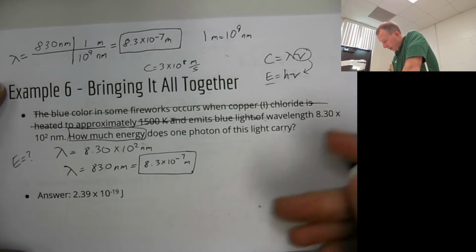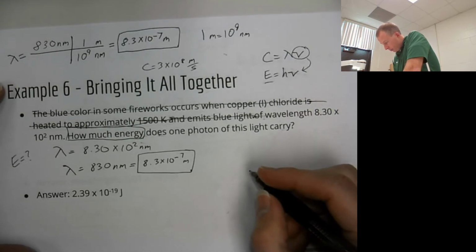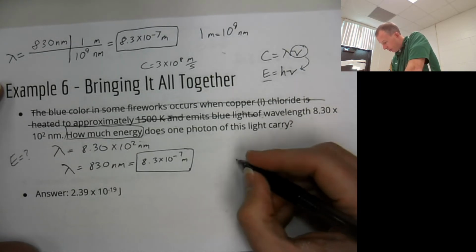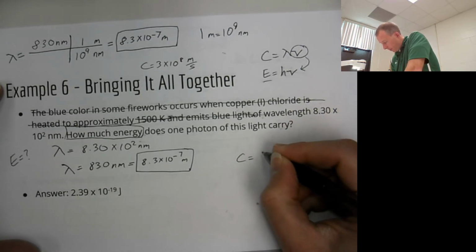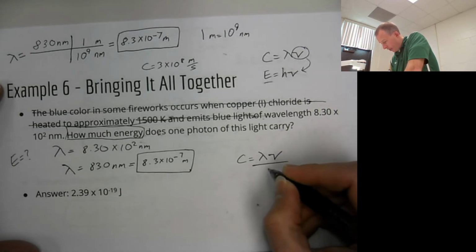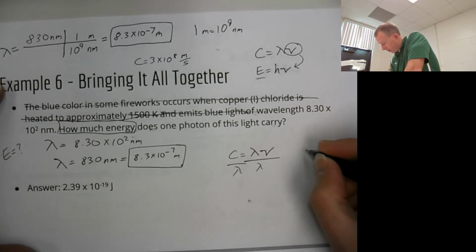So anyway, let's do that then. We've got our wavelength. Let's solve for frequency first. Divide both sides by wavelength, because you want to get frequency by itself.